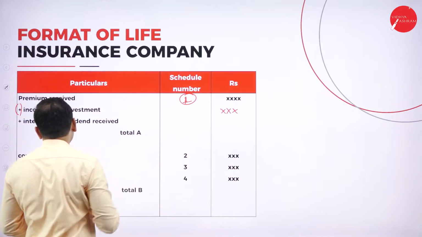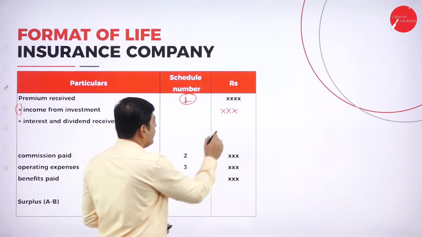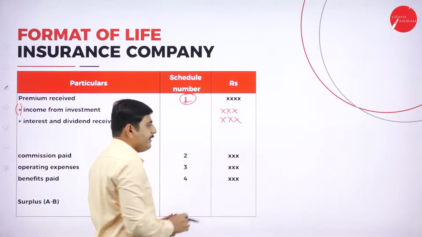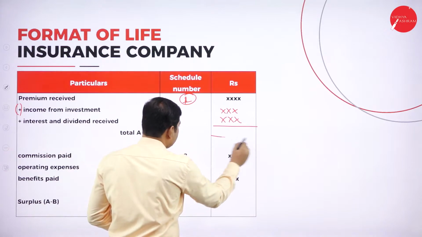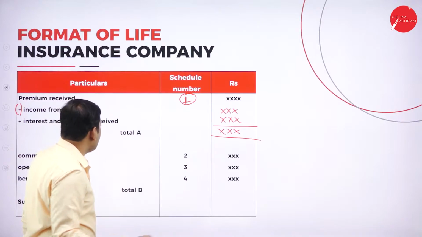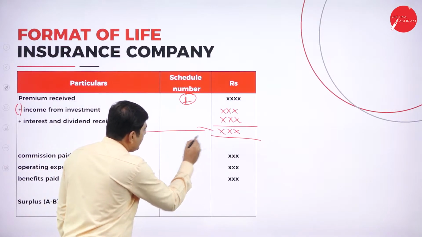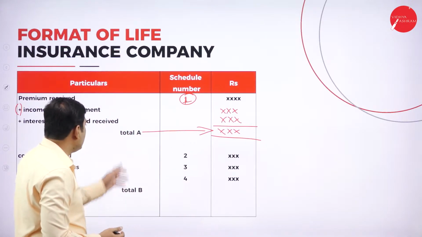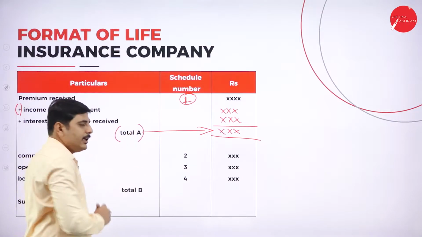Again, add interest on dividend received. If you have any interest received on dividend, that is the amount here. Whatever total amount you get after adding here is called total A.